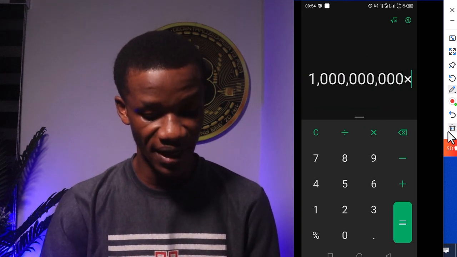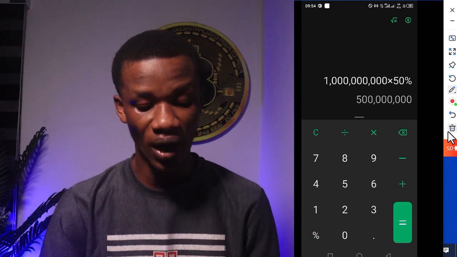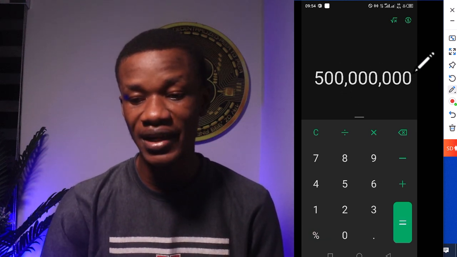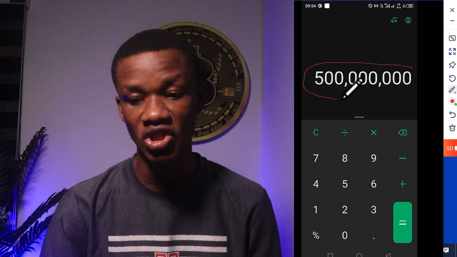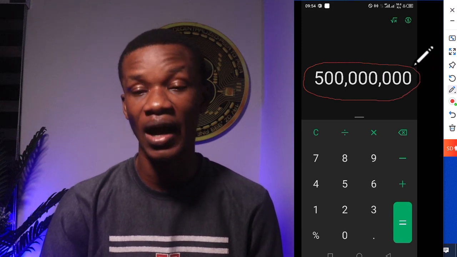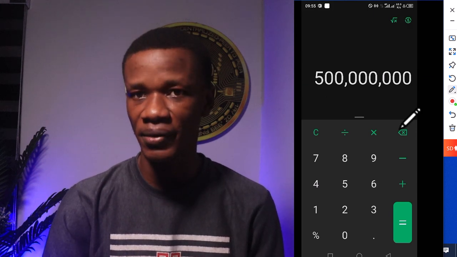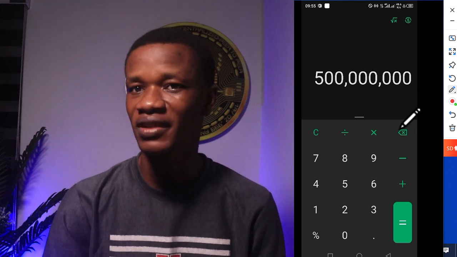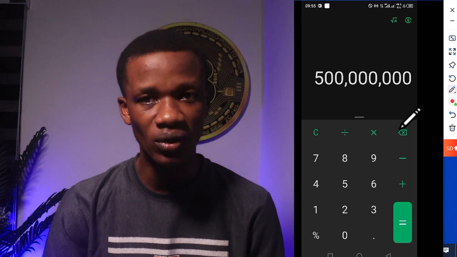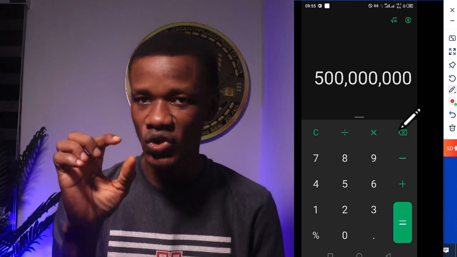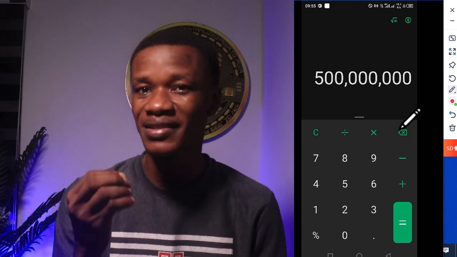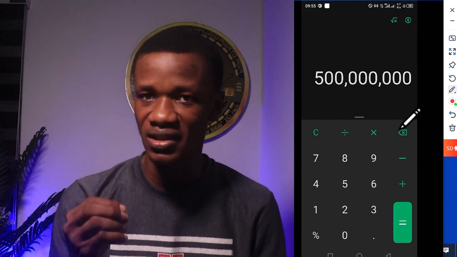That is, if you multiply this by 50%, you're going to have 500 million for airdroppers, which I believe some of these tokens were not given to airdroppers as mentioned. But one thing is very important right here. How much of this token is going to be in circulation? Because it is with that circulating supply that we're going to use to determine the price of this very token.